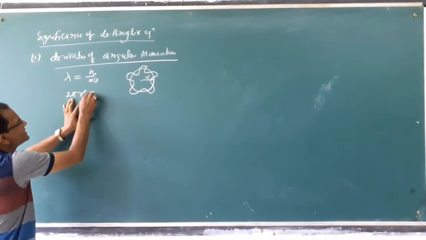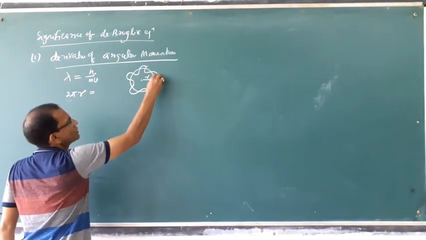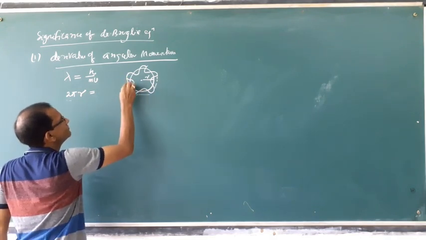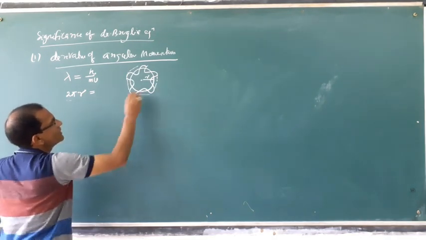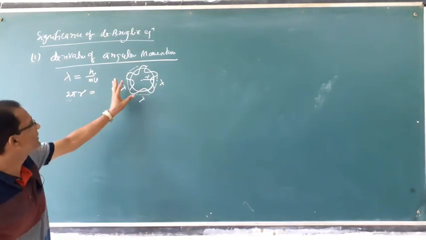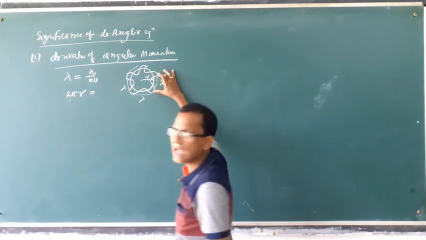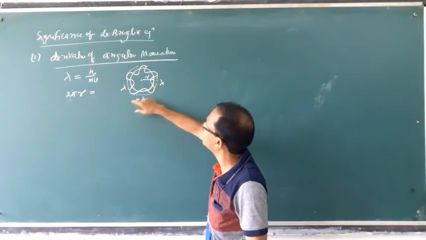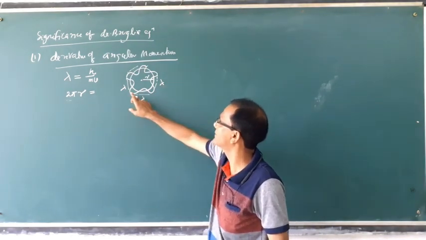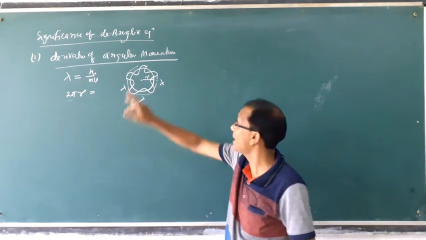This distance you can calculate by touching crest to crest, like this: lambda, lambda, lambda. If the number of lambdas are added one by one, you will get the same circumference.